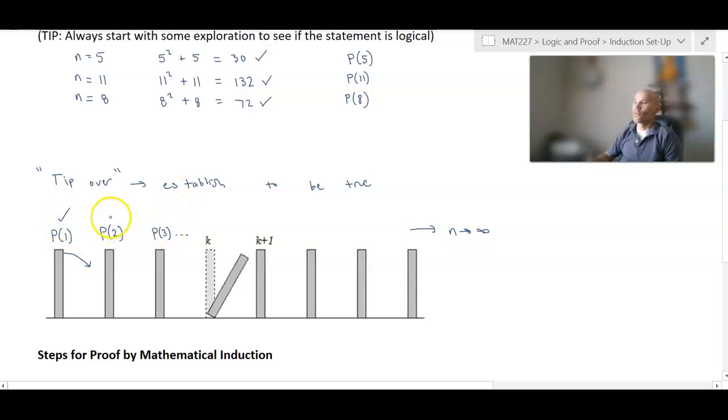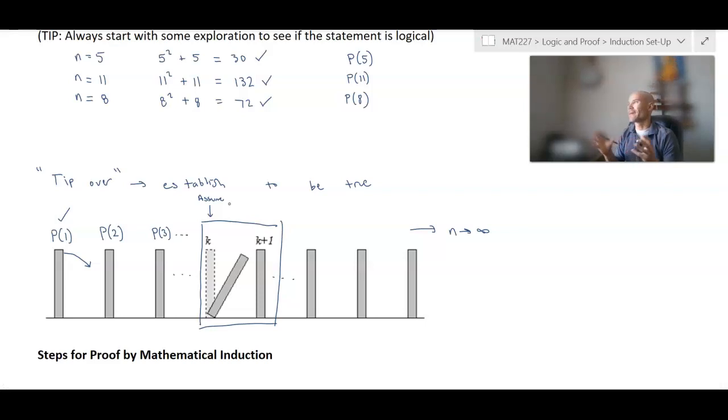So we could go to P of 2, we could do P of 3, P of 4, but we would be at this for a very long time. So the idea is then this. Okay, so over here, dot, dot, dot, we have this kind of focus, this relationship between two dominoes. And what we want to do here is we want to say, assume that there's some arbitrary domino that you can knock over.